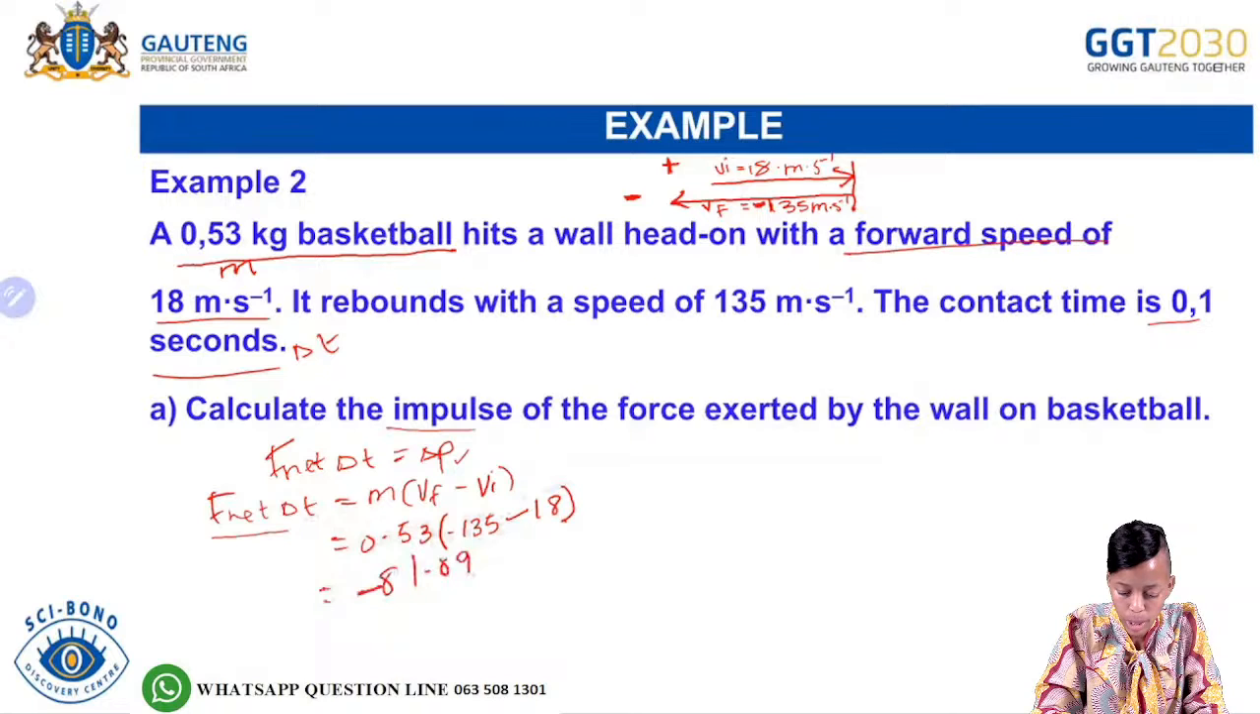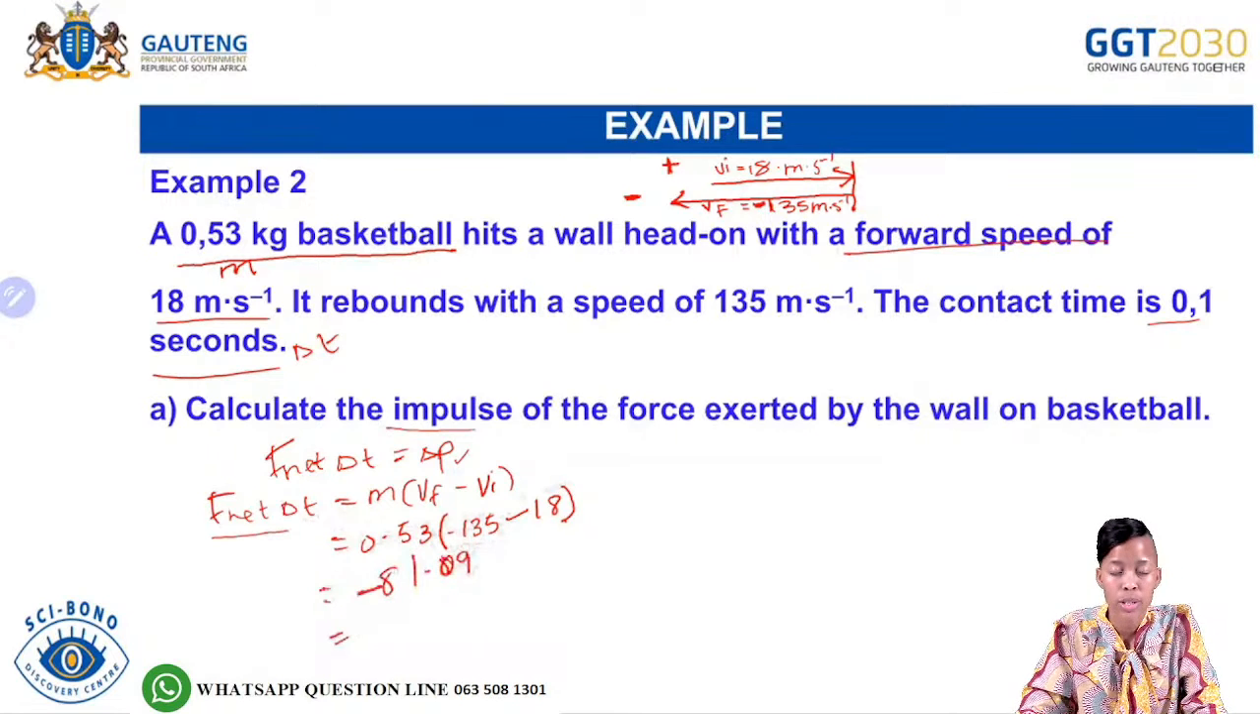Negative 81,09. So now what's important? The question said that we need to calculate the impulse. So in this case, what would the impulse be? It's negative 81,09.